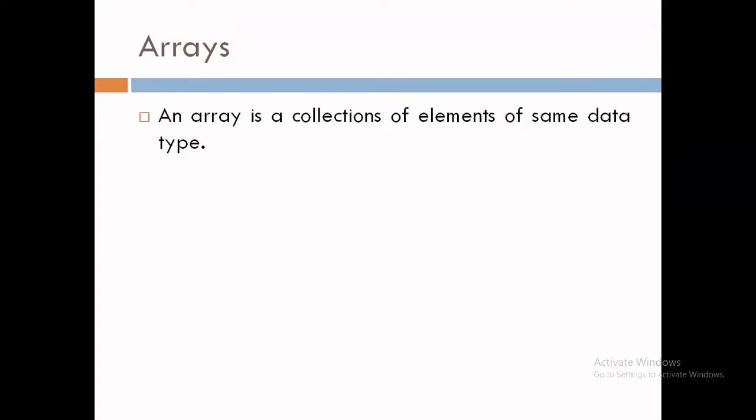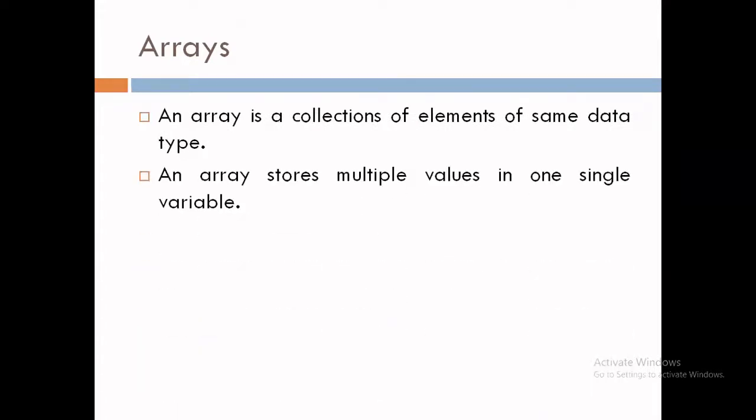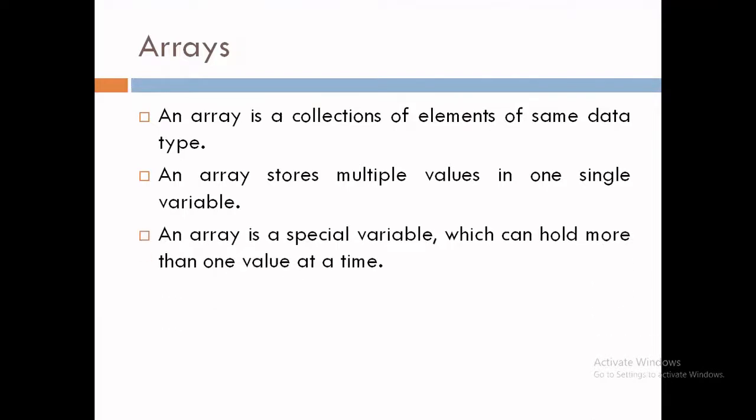An array is a collection of elements of the same data type. An array stores multiple values in a single variable. An array is a special variable which can hold more than one value at a time. It means when we want to store more than one value under a single name, in that case we can use an array.